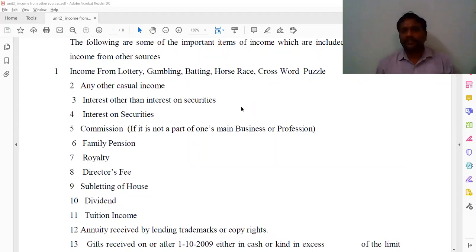So here, interest on other than securities. By investing in some securities, some bonds, they receive some interest.